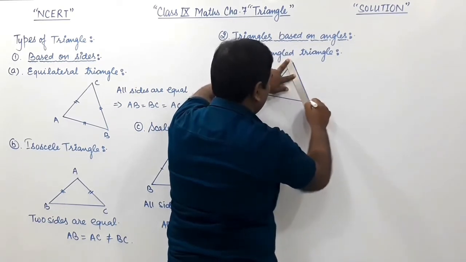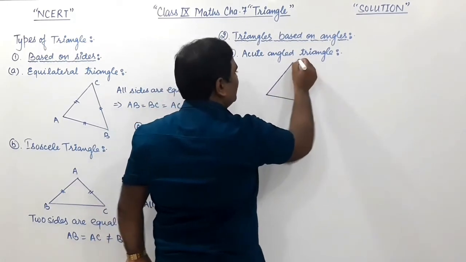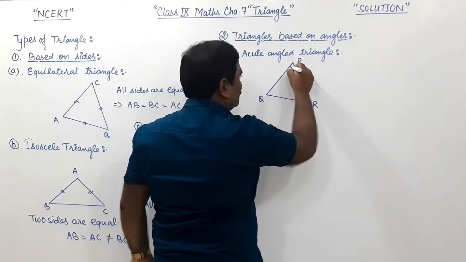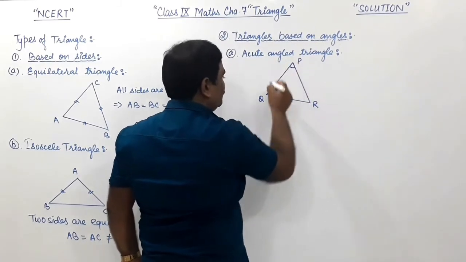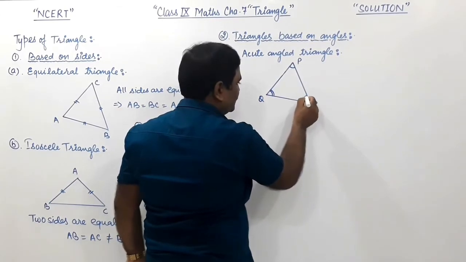So this triangle is called an acute angle triangle. Suppose you have drawn a triangle PQR. Angle P is acute, angle Q is also acute, angle R is also acute.